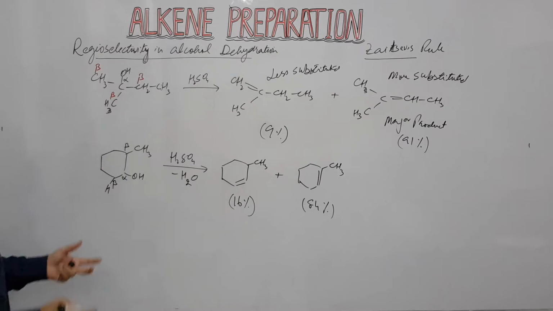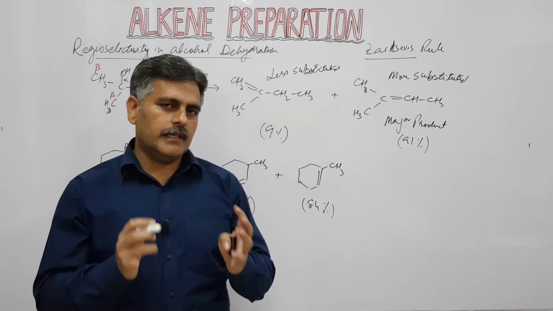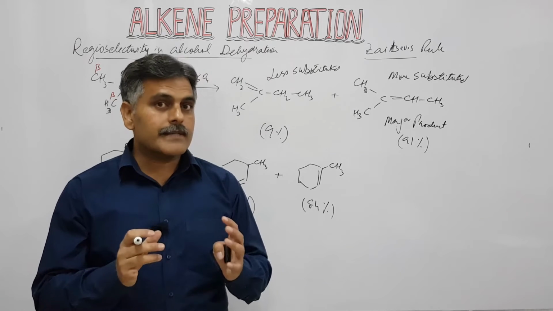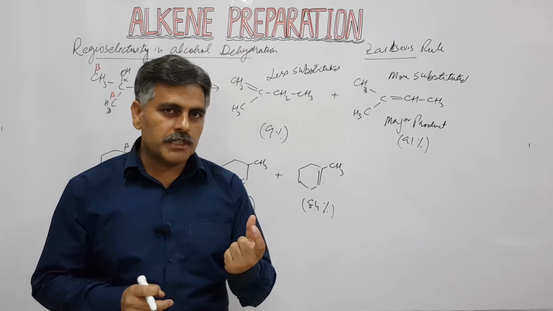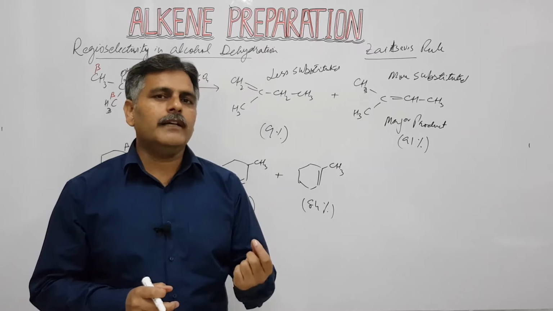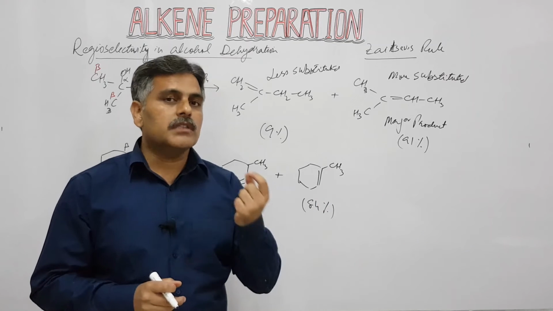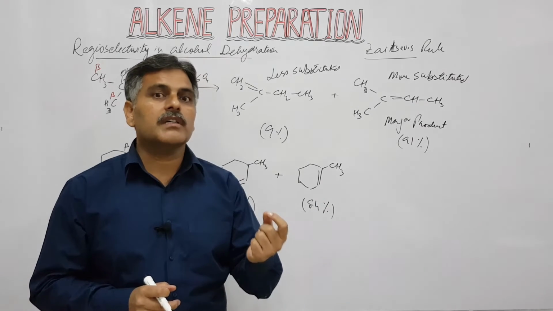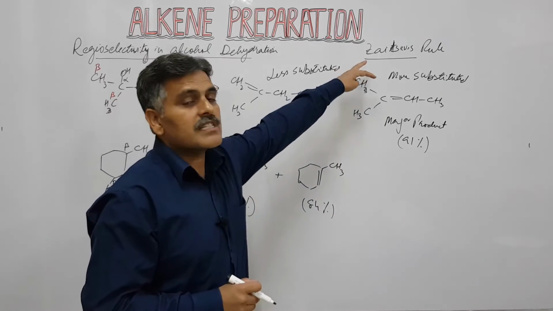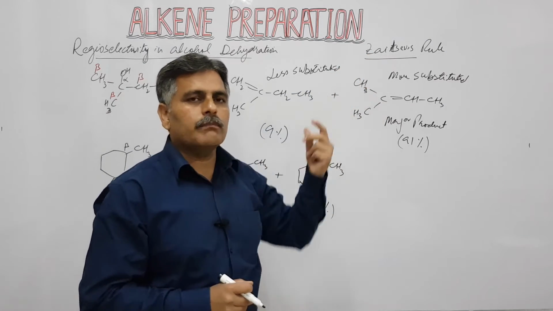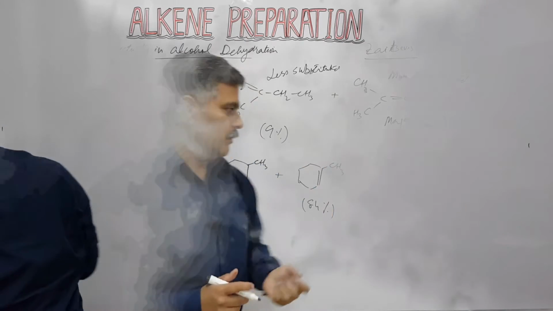16%. So in short, the regioselectivity in alcohol dehydration, if you summarize and explain it: if we have two different types of beta hydrogen atoms on alcohols, then we have two different types of products, different types of alkenes. So that beta hydrogen is removed which gives us the more substituted alkene according to Saytzeff rule, which explains that the more substituted alkene is more stable and is formed as our major product.